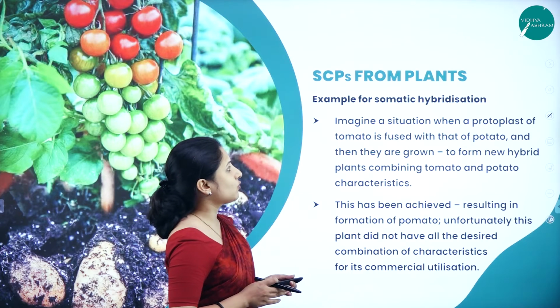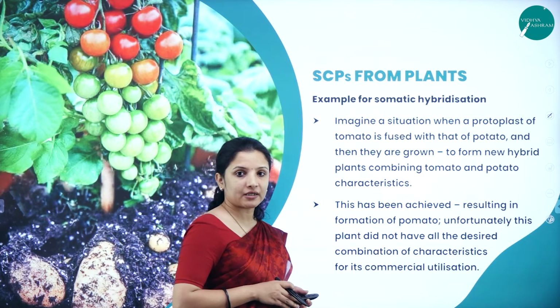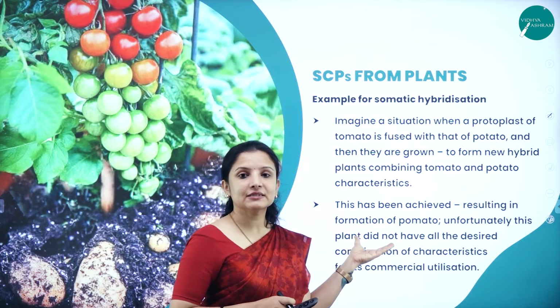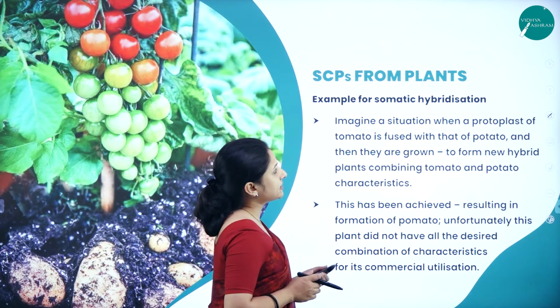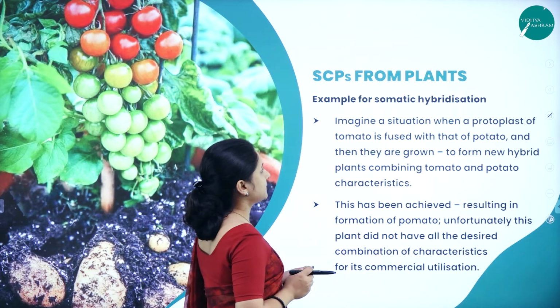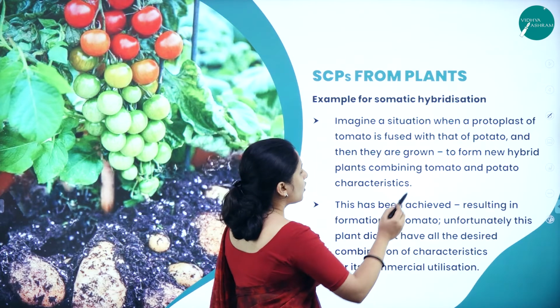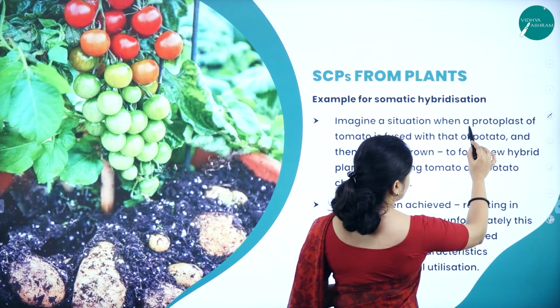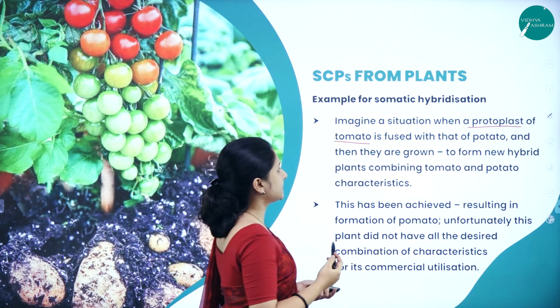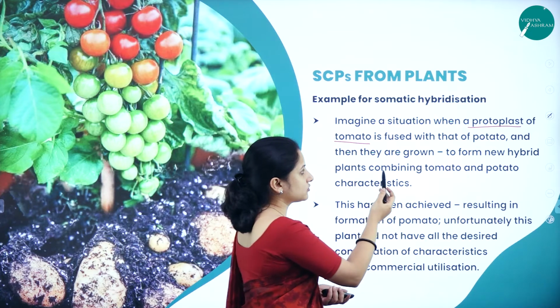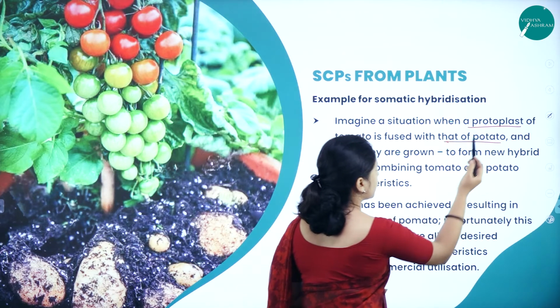So now let us see some of the examples of somatic hybridization. Like this, single cell proteins are generated. Here the best example for somatic hybridization is, they took a protoplast of tomato. Say for example, we can take a protoplast of tomato and fuse it with that of the potato.